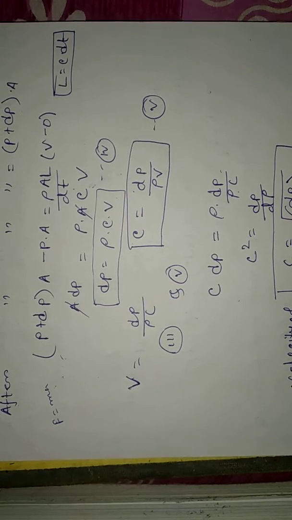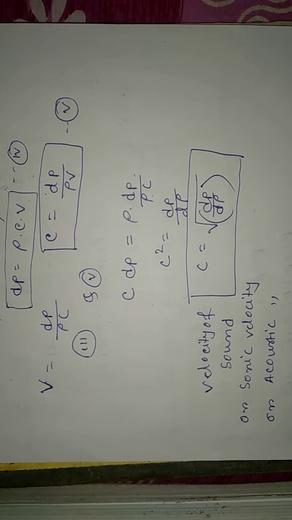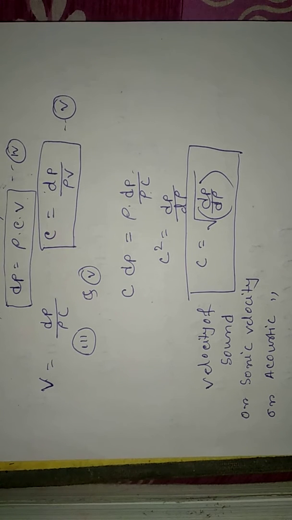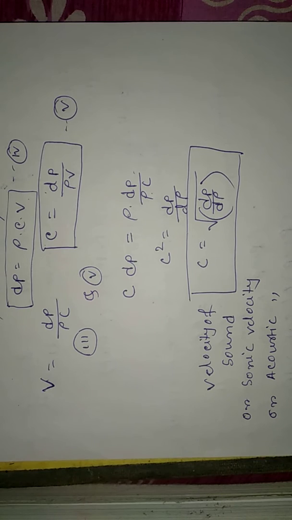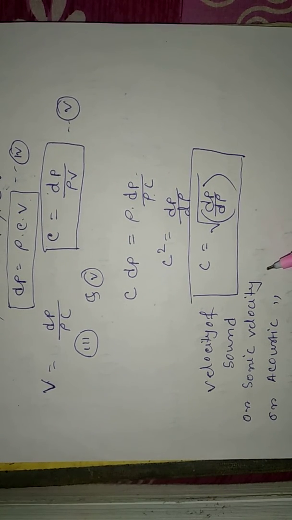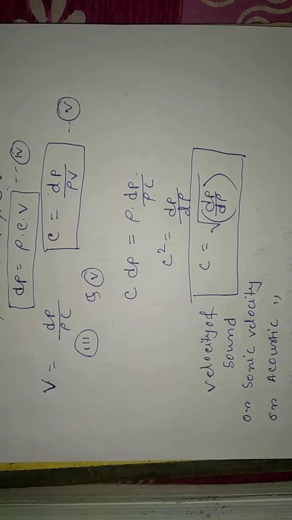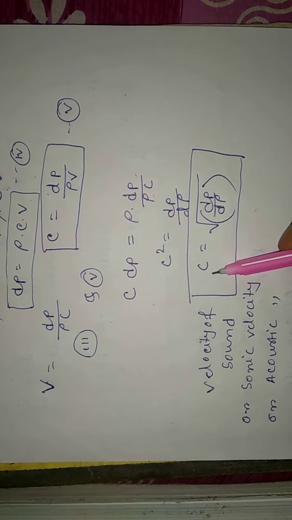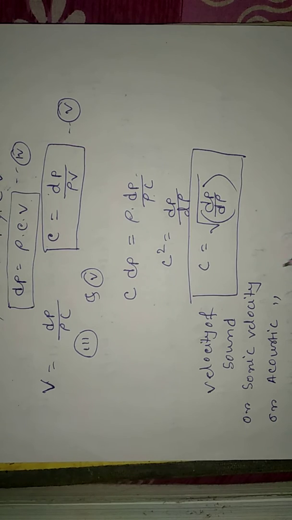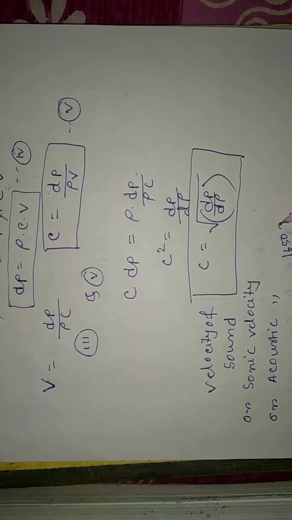This C is actually the velocity of sound, sometimes also called sonic velocity, or acoustic velocity. Actually, no fluid is truly incompressible, although liquids show little change in density. And the velocity of sound in liquids is of the order of 1650 meter per second.